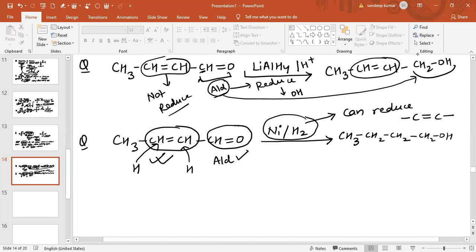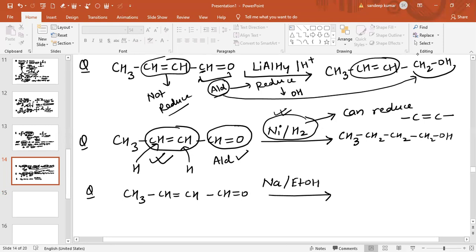If LiAlH4 reduces the double bond, then it must be cinnamic acid. See, if the same reactant, which is CH3CH=CH-CHO, is treated in the presence of sodium and ethanol, we have already discussed that only one reagent, nickel plus hydrogen, can reduce the carbon-carbon double bond. So this will again not reduce the carbon-carbon double bond.